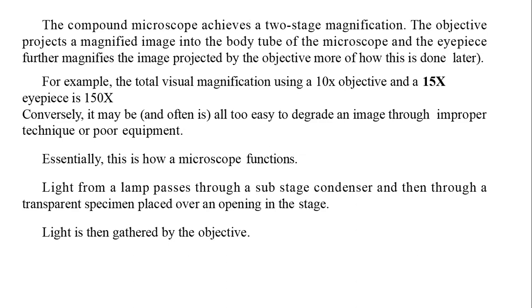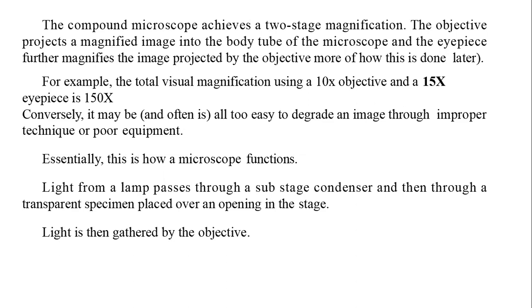So a 10x objective means the objective lens, as we know, is the lens nearer to the specimen, and 10x means whatever object we are observing with this lens, it will magnify it 10 times. So the objective lens has 10x magnification, and similarly the eyepiece has 15x magnification.